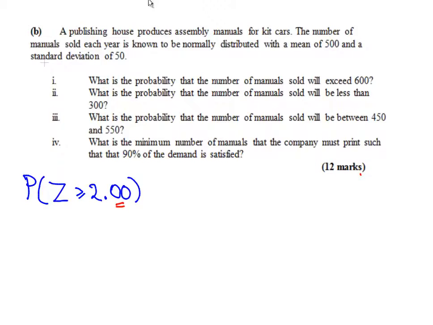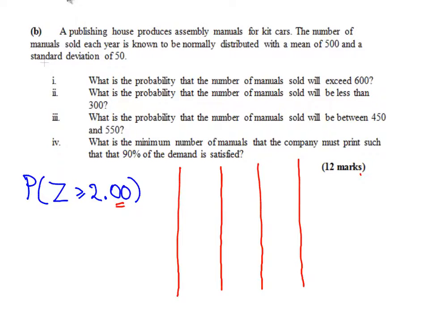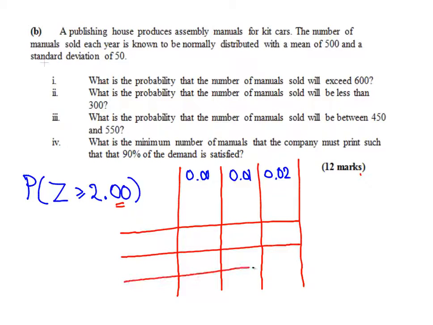The tables are set up like this: we have columns 0.00, 0.01, 0.02, and so on, and we have rows, for example, 1.9, 2.0, and 2.1.